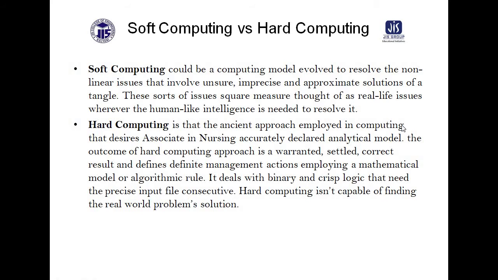That is why here it is written, just see here, it deals with binary. Binary means either 0 or 1, either true or false, and it deals with crisp logic. Crisp logic means the value will be in totality. There will be nothing probabilistic, there will be no expected value. So the value is precise. Whatever the outcome will be, that will be precise. Precise means a predefined value. Okay. So hard computing is not capable of finding the real world problem solution.